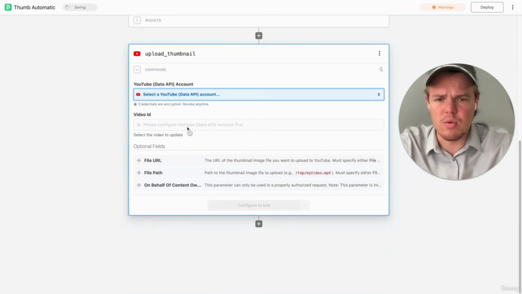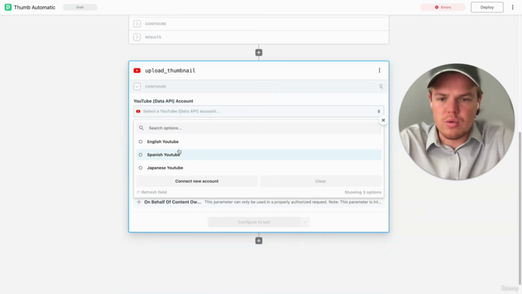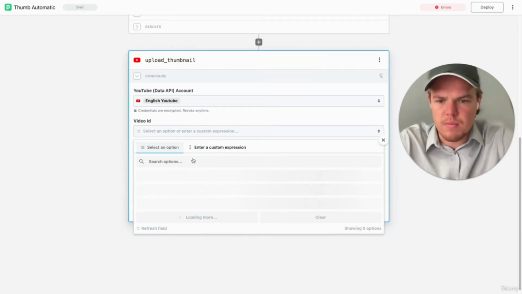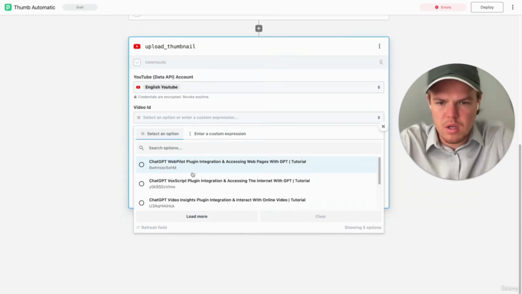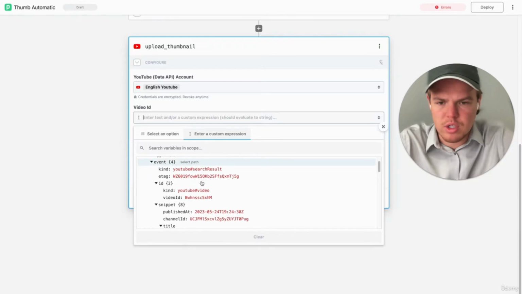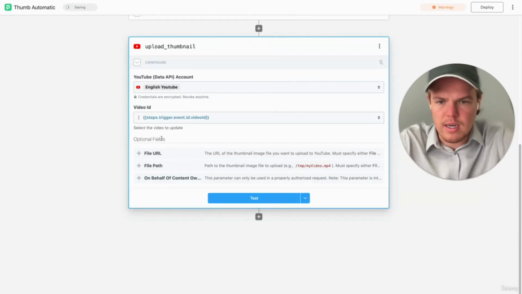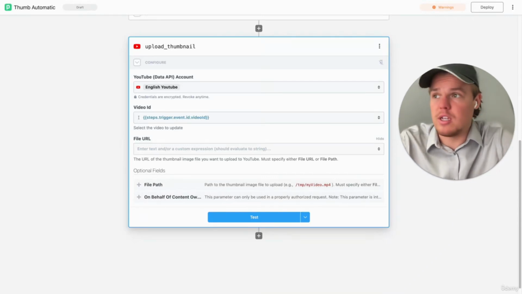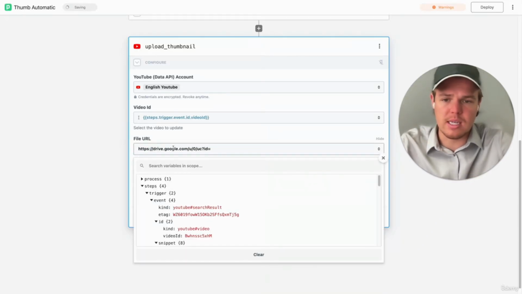And then what we need to do here, we're going to go ahead and choose our account. The video ID is obviously going to be the new channel video. So let's go ahead and do enter custom expression, and we're going to do video ID, and then we're going to do file URL. Now this is important as well, is we're going to basically add the file URL like this. We're going to have the link. Essentially, this is a link that is going to be downloadable. So we're going to do that.